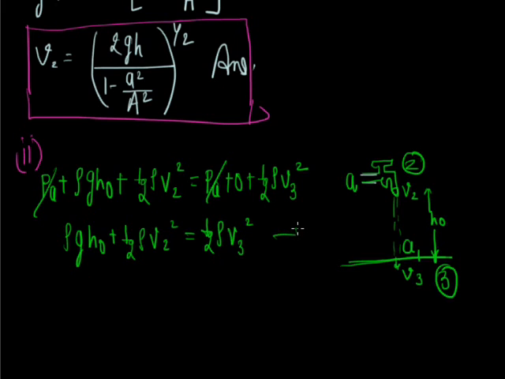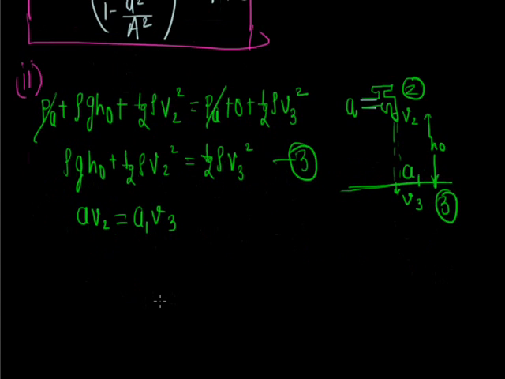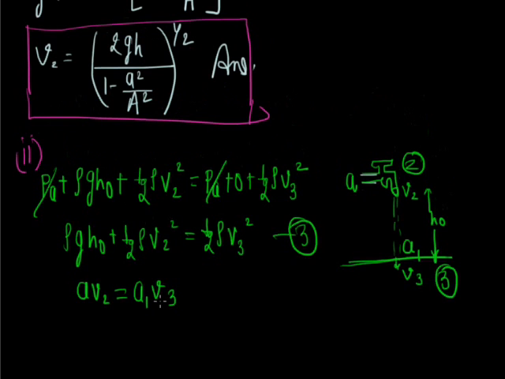Equation number 3. Now by applying the continuity equation we can write a v2 equals A1 v3. We have to find out the value of A1 in terms of a. Now v3 is unknown, so eliminating v3, v3 equals a v2 upon A1.